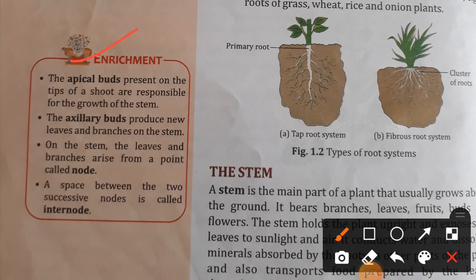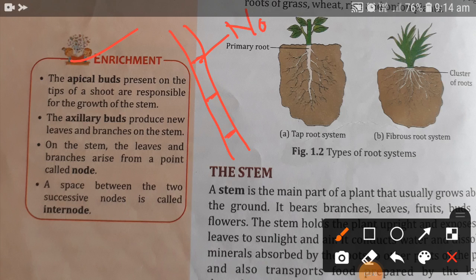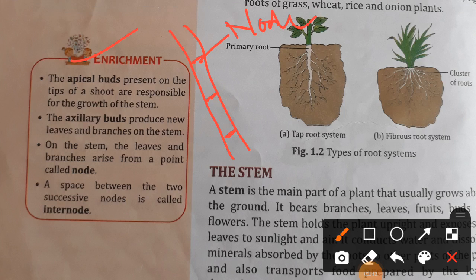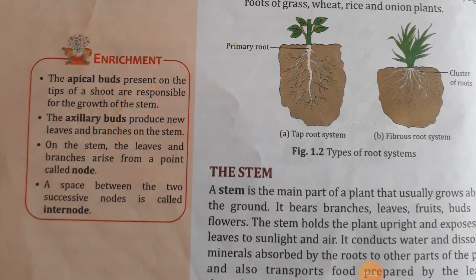Let me explain node and internode to you. Have you seen a bamboo tree or sugarcane? You can see in this way. So this is the node. This part is called a node, and this is the distance between two nodes. One node is here and the second node is here, and this distance between the two nodes is called internode. Okay, this is called internode.